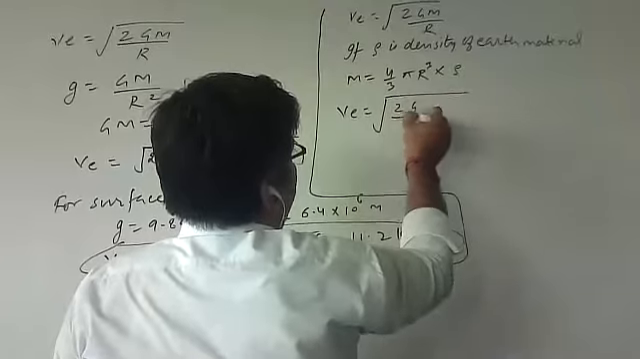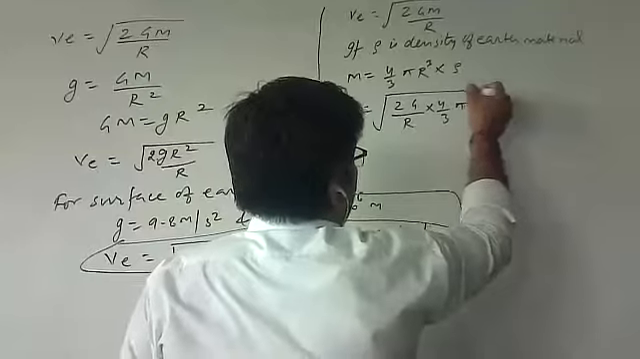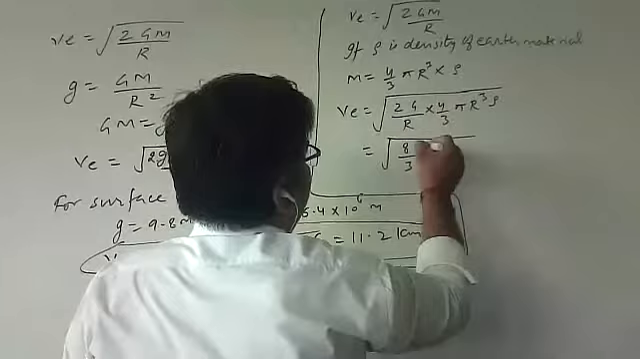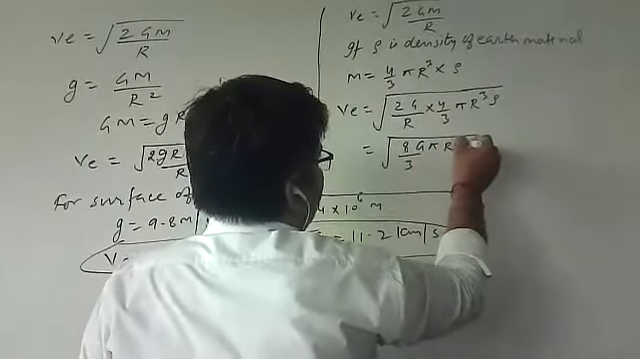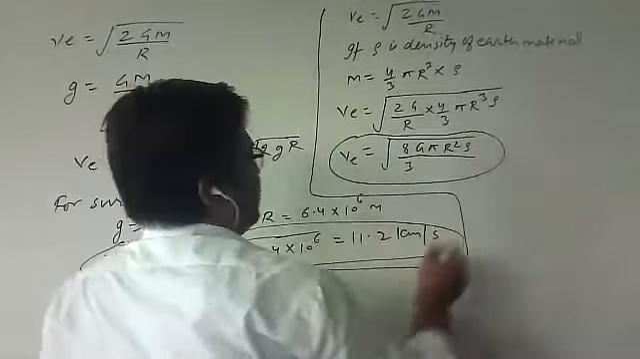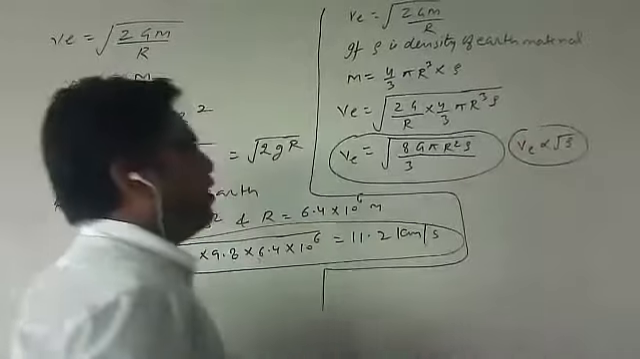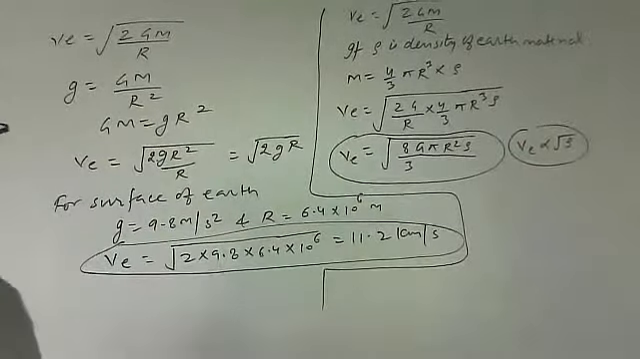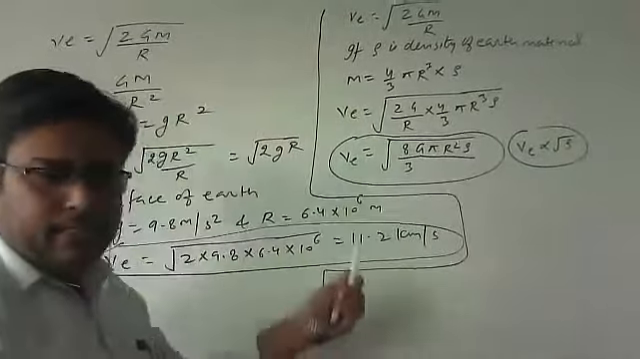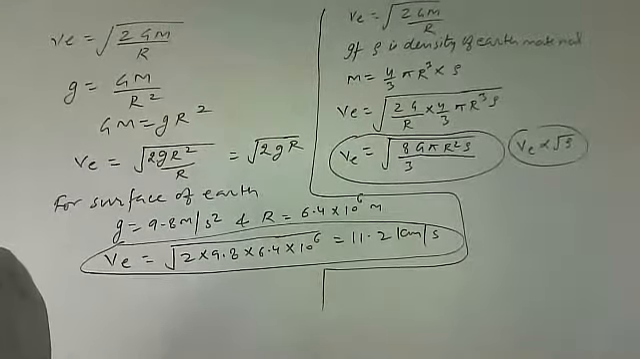Escape velocity will be root of 2G by r, and I am going to multiply it by 4/3 pi r³ rho. One r can be cancelled out. So I will get root of 8/3 G pi r² rho. That is also an expression of escape velocity. From this, make sure escape velocity is proportional to the square root of the density of the material. Just after this point, we are writing the various factors which affect escape velocity. I hope this point is clear.